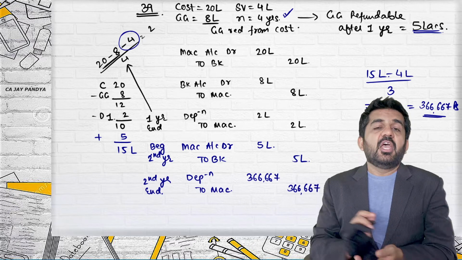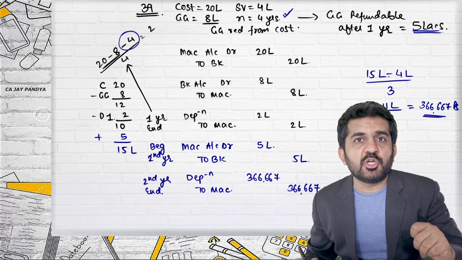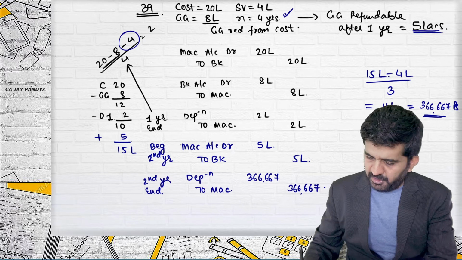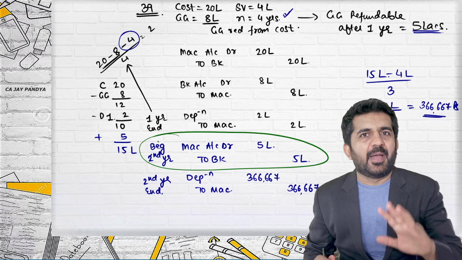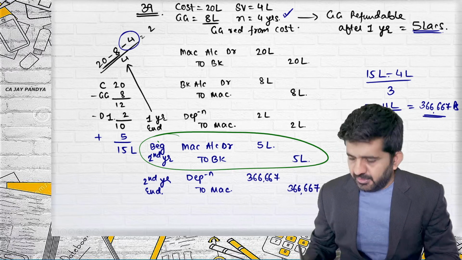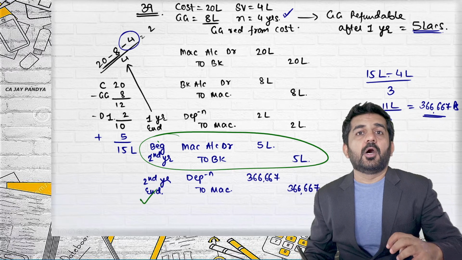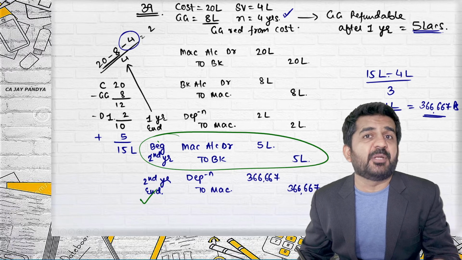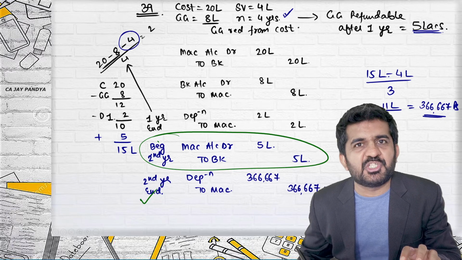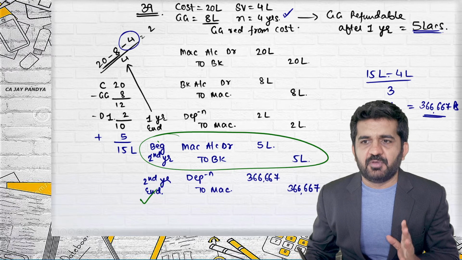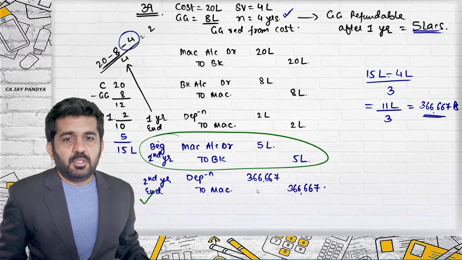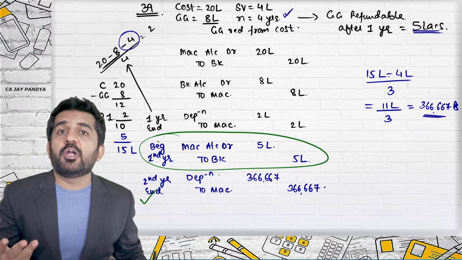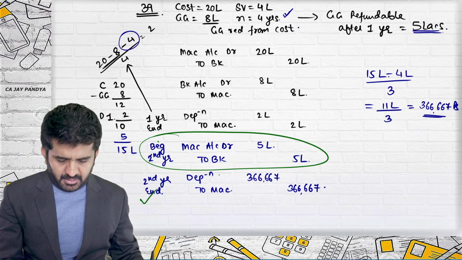If someone asks me which is the journal entry for refund, it is only this. Machinery to bank. That is how you record. This is nothing but a prospective effect given of depreciation. Now your book value is changing, so amount of depreciation will change. Is it all right? This is how you will record government grant whenever the fixed assets are involved. Is it all depreciable assets are involved?